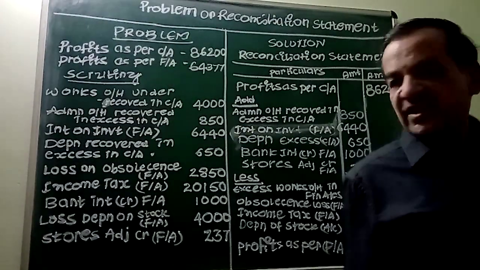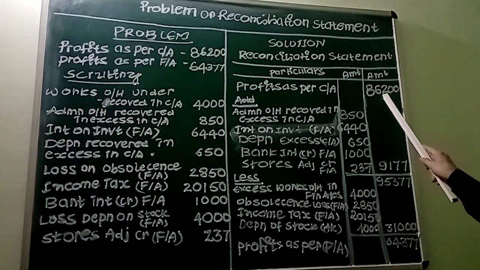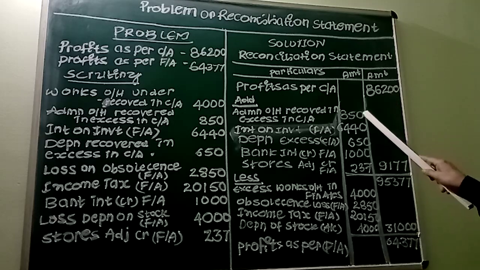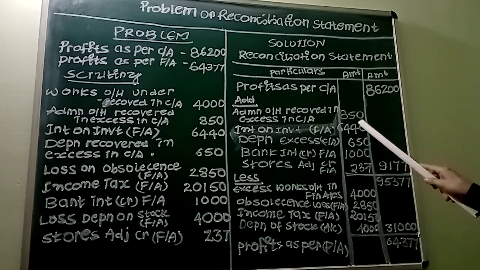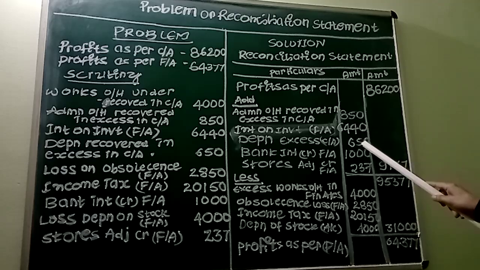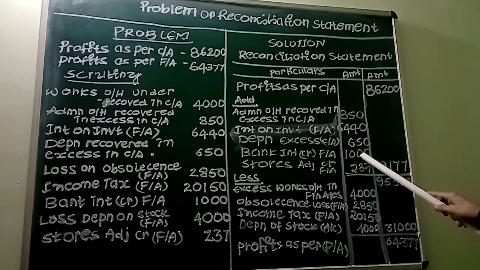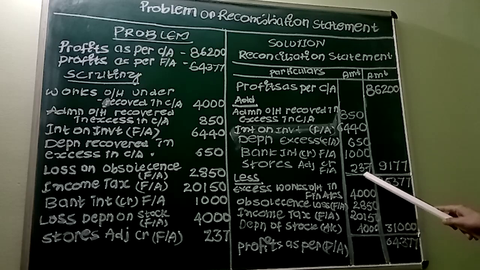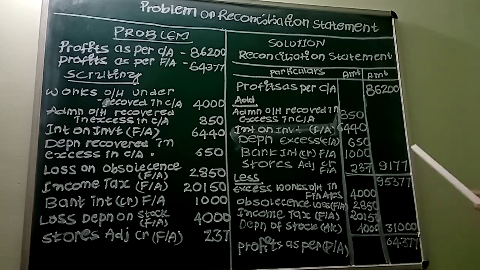So after this, we have to take the basis, cost accounting. We have to add all these items: 850 plus 6,440 plus 650 plus 1,000 and plus 237. Put together, we get 9,177 rupees. It should be added to 86,200 rupees. Now the total is increased to 95,377.